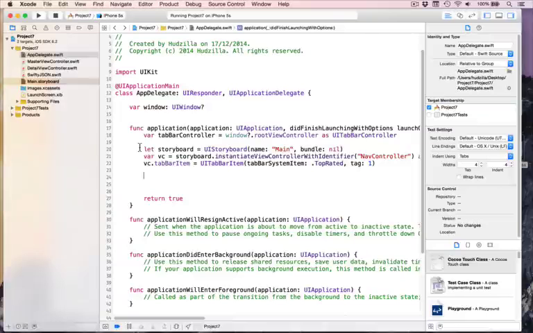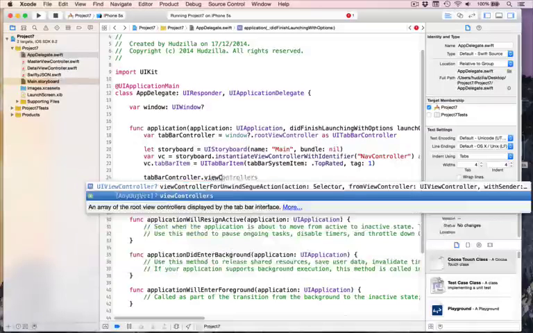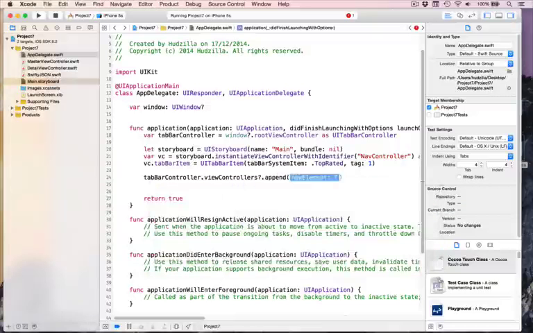And we do that by saying tabBarController.viewControllers, which is optional, .append(vc), like that. So it'll append it to its current array of view controllers. So it's all new, UIStoryboard, instantiateViewControllerWithIdentifier, UITabBarItem, viewControllers array. It's all new, but none of it's very hard at this point. You're a real Swift pro by now.